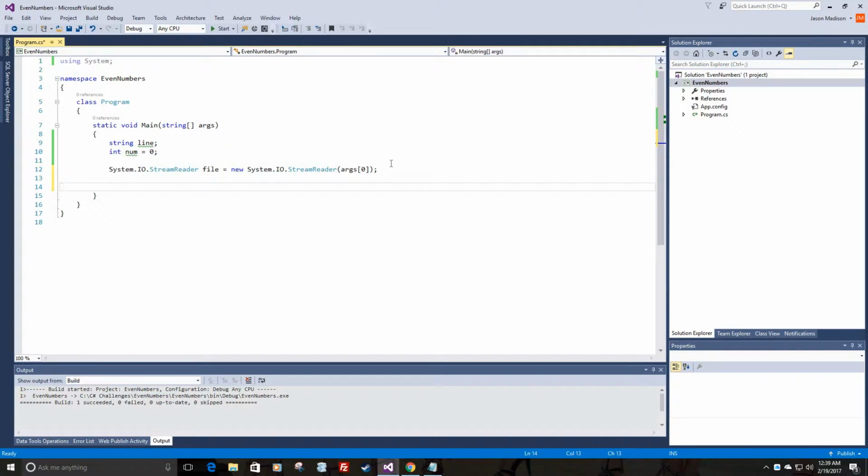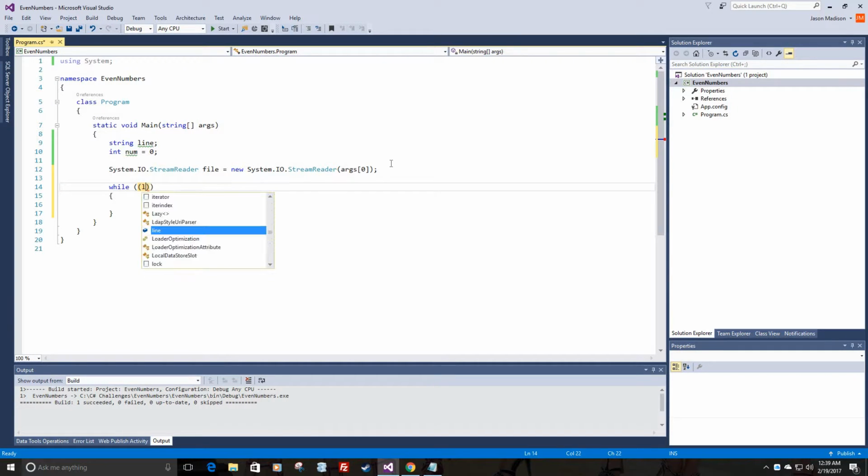So we need a while loop that will keep looping as long as there's a new line within the document. So start a while loop, and I'm also going to use this loop to at the same time save the line from the file to my variable titled line.